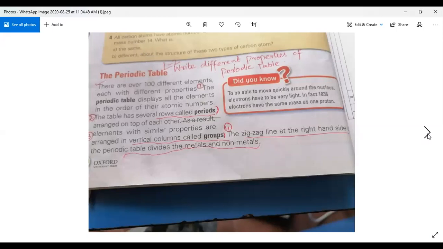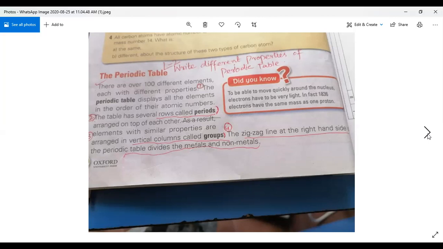Now I will discuss long question number 2, the periodic table. You can also see it on the screen. This is a very important long question. You have to write the question in your book: write different properties of the periodic table.